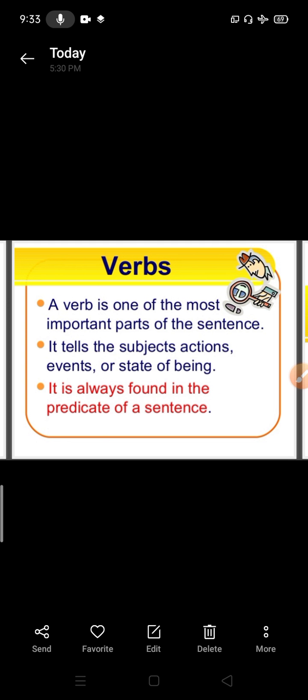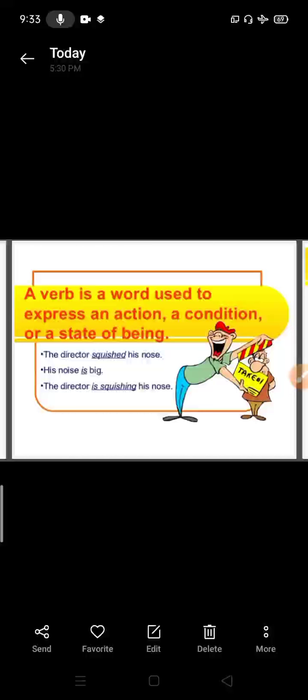Secondly, it tells about the action, event or state of being of the subject. And the last one is that a verb is always found in the predicate of a sentence, not with the subject. As we divide a sentence into two parts, subject and predicate, the verb is always found in the predicate part.